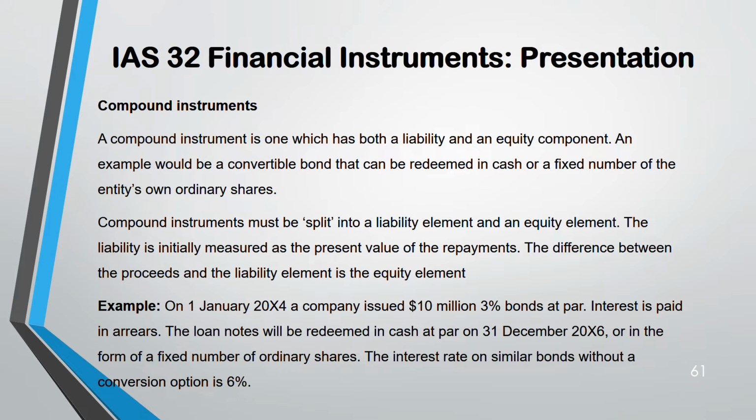That means you have to treat it entirely like debt only. That's why we are using a percentage similar to that only. Imagine that the conversion option was not there. It was entirely a bond only. So that similar interest rate you have to use. That's why 6%.